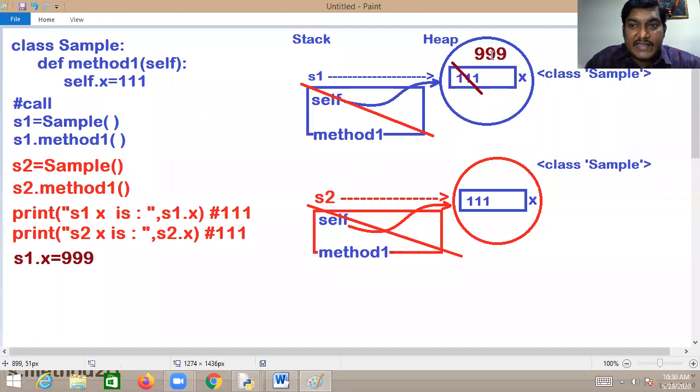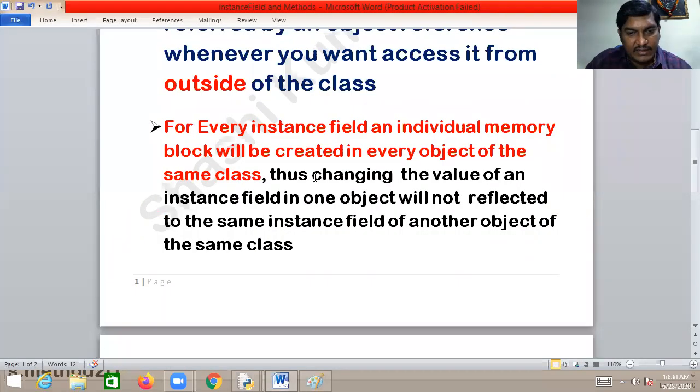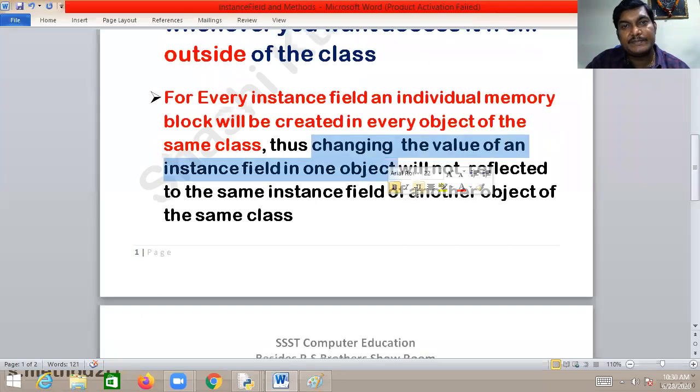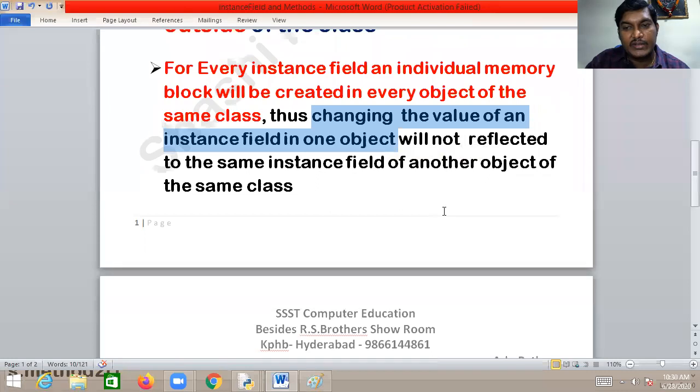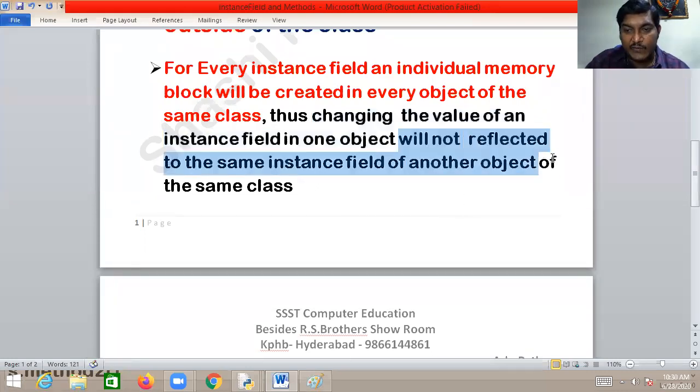But now we change the value of the x member in S1. Will it be reflected to the x member of S2? No. That is the point here. Changing the value of an instance field in one object will not be reflected to the same instance field of another object of the same class.